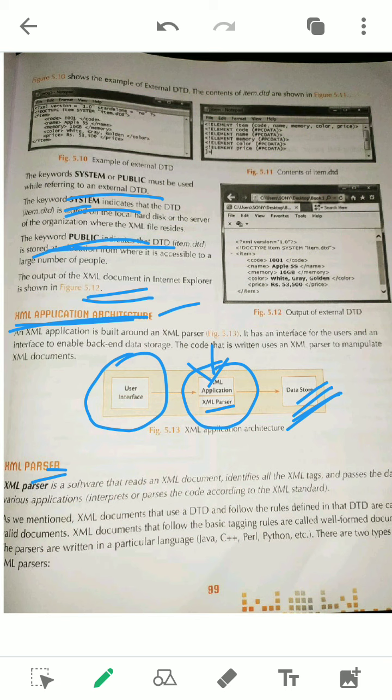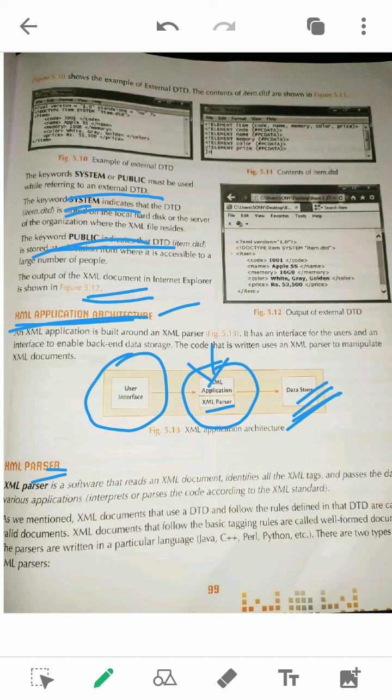Now what is an XML parser then? We have an XML processor. The processor doesn't go through the topics or the contents, doesn't try to understand what information is being exchanged, and simply transfers the data to the different applications. But the XML parser checks everything that is being exchanged. It will check the validity of your data. Whenever you travel by train or bus or anywhere, there is a conductor who will check our tickets, who will check your validity.